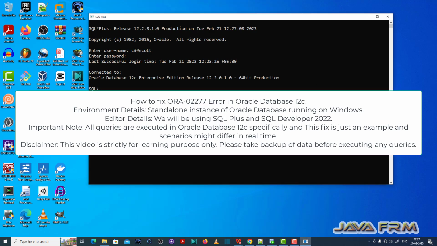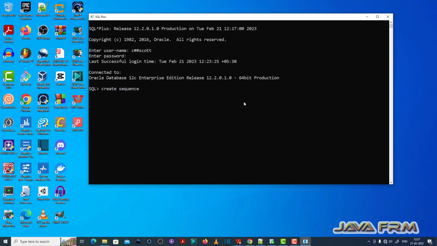Now I am going to show you how to fix the ORA-02277 error in Oracle database 12c. So I have logged in as a common user called c#score, which I already created. Now I am going to create one sequence, with a min value and a max value.